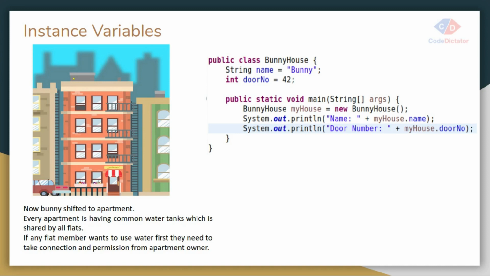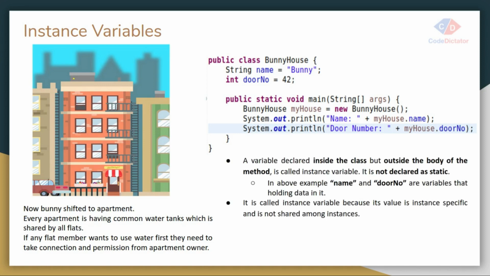Every variable is defined with some data type. The name is a String and door number is an integer, but now both variables are declared as instance variables. Whenever I want to access an instance variable inside my static method, first of all I need to create an object of the class, and only then can I access my instance variable.